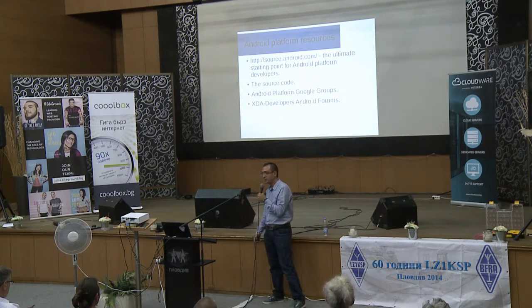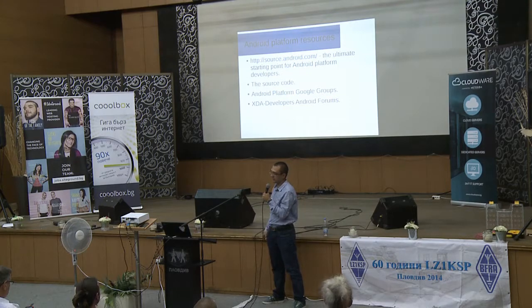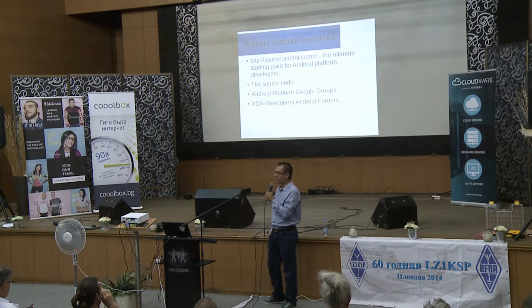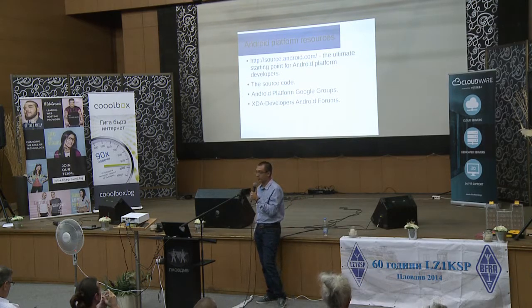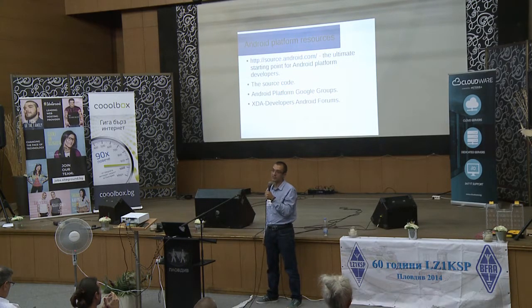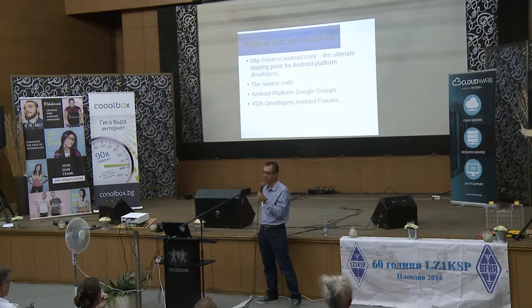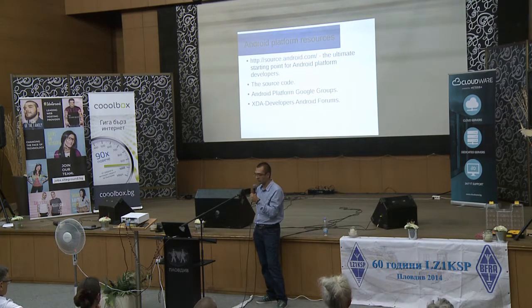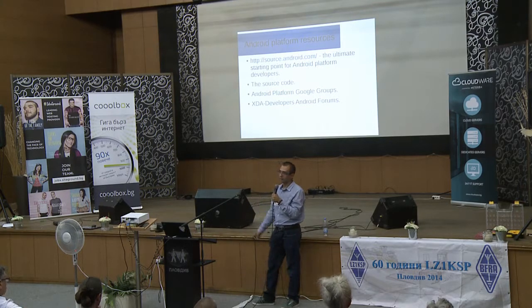Before we dive into the details of the Android build system and customizations, a few words about where to look for resources, apart from the obvious Google search. First, source.android.com is the ultimate starting point for any platform developer for Android. It contains many good getting started guides for various aspects of the platform development. At the second place is the source code.